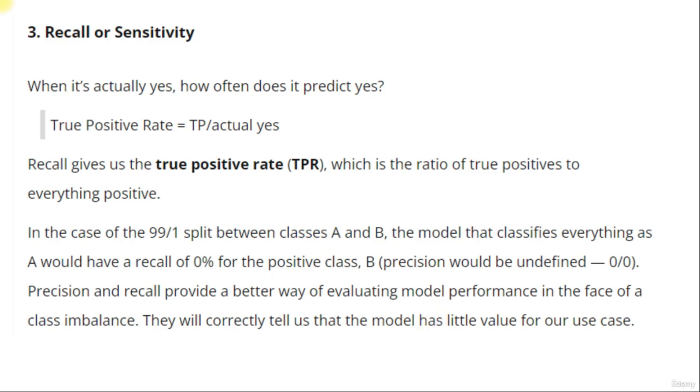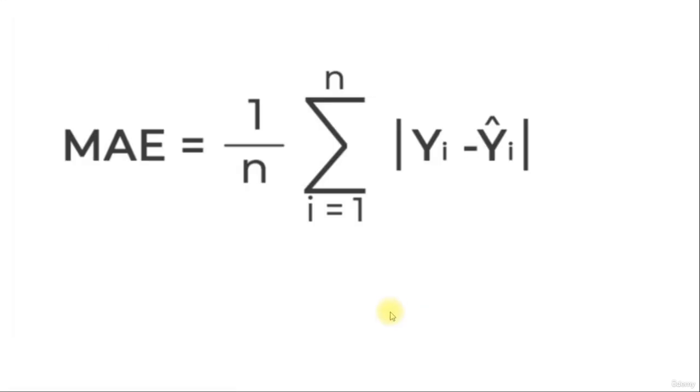So when you have imbalance, let's say in your output data set you have a 90 to 10 kind of split or a 95 to 5 kind of split. If you randomly predict class A, which is the 95% of the outcome, then the accuracy of the model will always be 95%. But here, due to data imbalance, precision and recall play an important role.